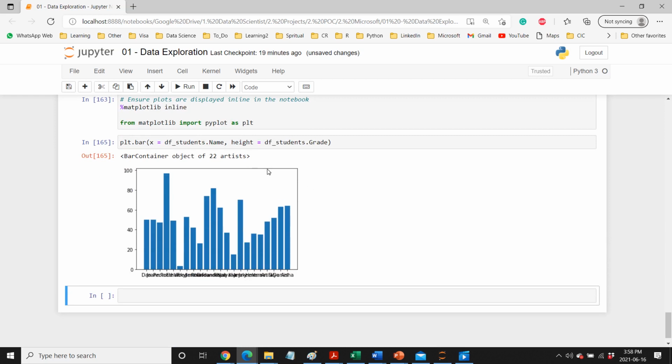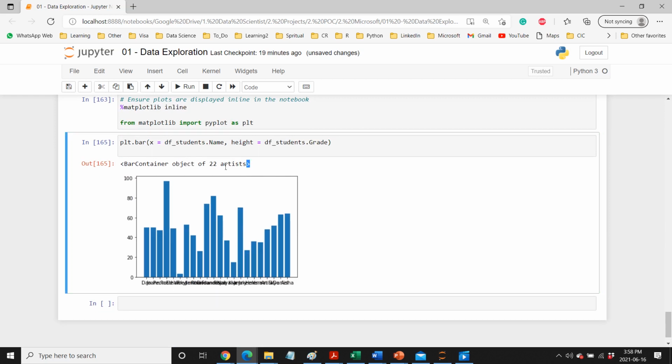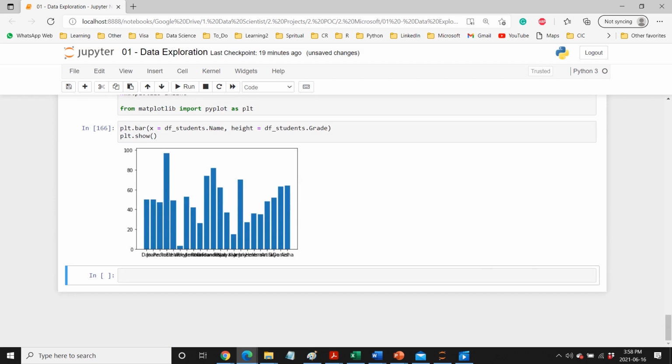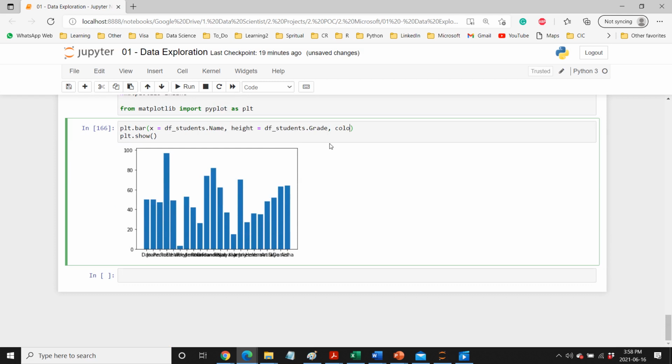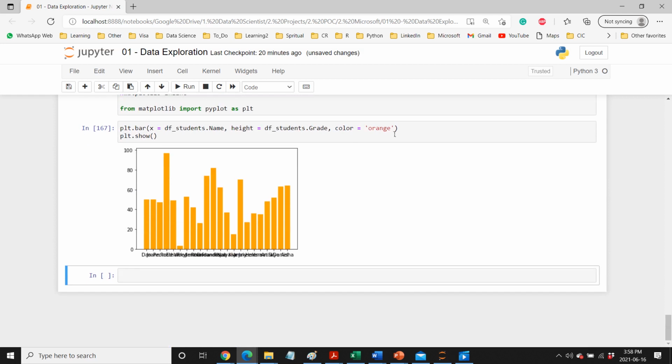Now if you want, you can make it look more beautiful. Here we are getting this bar container. If you want to remove this, you can use plt.show, and then you will see only the graph. If you want to make this look very beautiful, you can add more parameters. For example, you can use color, and then orange, and it gives you orange color.